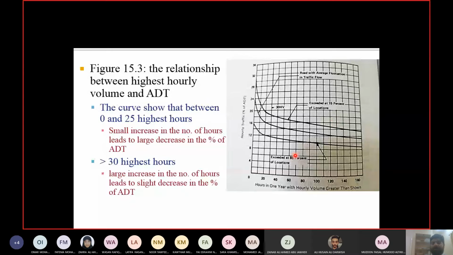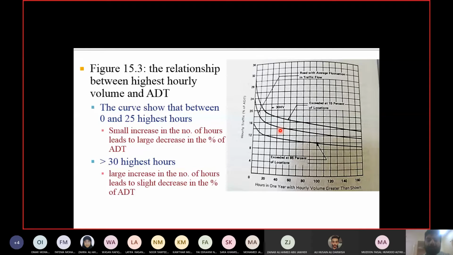So normally, as I said, this usually happens. The mild portion starts from the 30th hour, from the 30th x value. So when you plot the curve, go to the x-axis, find out where 30 is, and find out the percentage. Let me repeat what I just explained here. First of all, collect hourly data for all hours of the year.